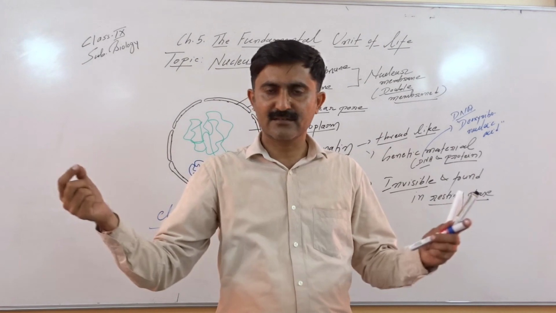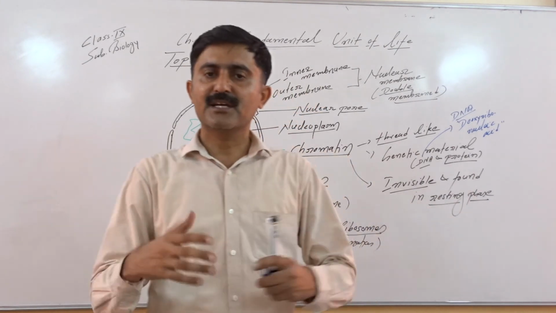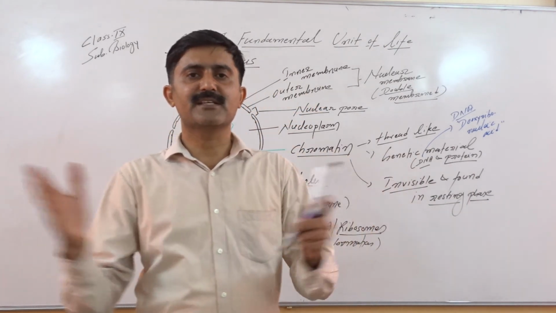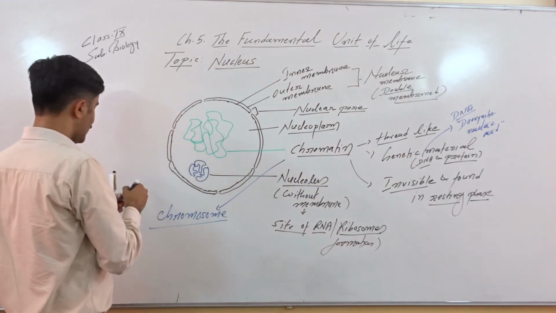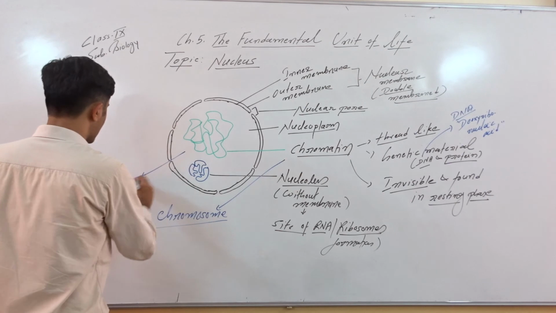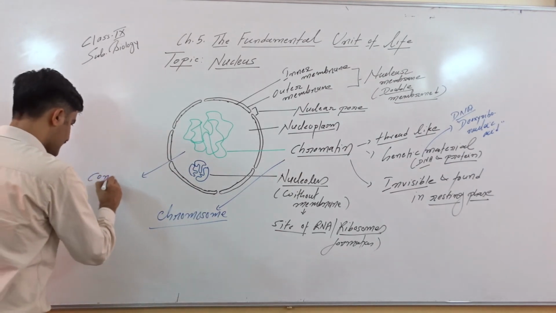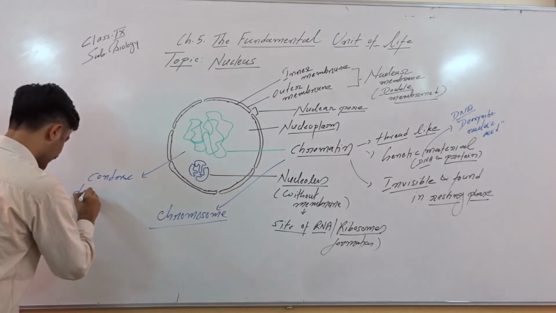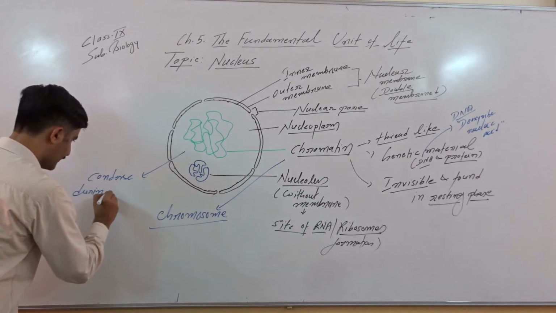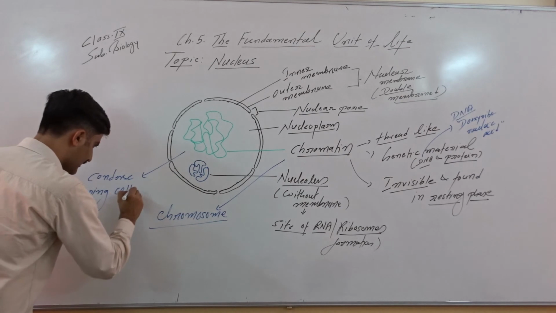This thread, which is widespread and invisible, condenses during cell division.